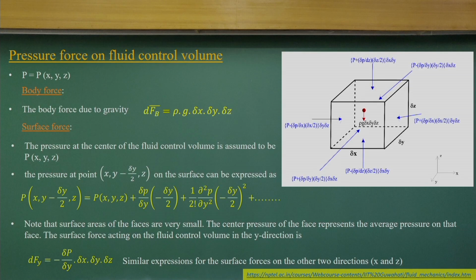Now, going to the next one: how to get the pressure field when the fluid is at rest. That means I am looking at what the function P could be, which is a function of x, y, z. Again I am considering a very simple case. Let us consider a control volume like this. Okay, this is my control volume.